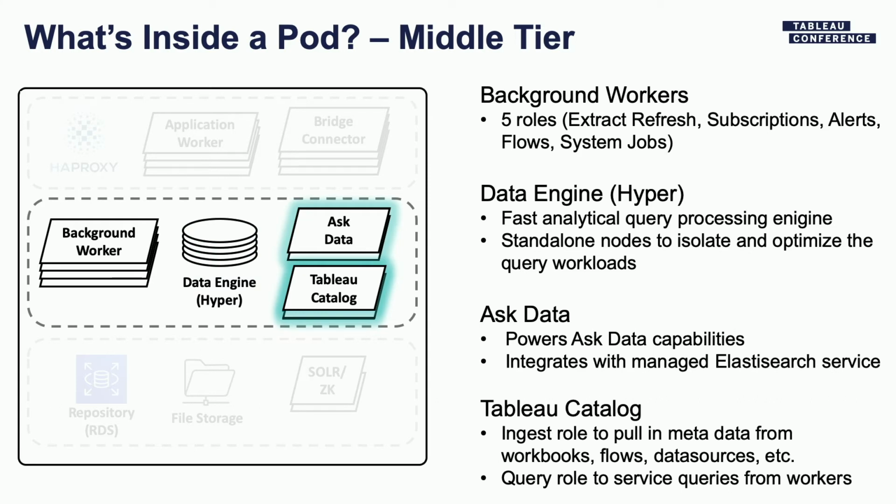Ask Data shipped earlier this year in 2019.1, and Tableau Catalog shipped in 2019.3. So this is a pattern that we're starting to do with our new services, is to deploy them as independent services, or what we call microservices. This, again, allows us to scale these services independently of the rest of the Tableau Online pod. And so you might be seeing more of this as a pattern moving forward. Any questions so far?